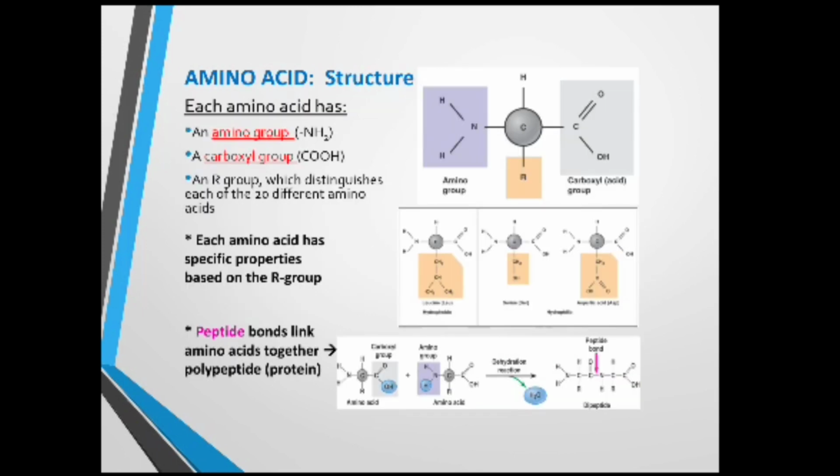Now we'll see amino acids. Here you can see the structure of an amino acid in the diagram. Here there is an amino group, that is NH2, and a carboxyl group, that is COOH. Each amino acid has specific properties based on the group. Peptide bonds link amino acids together to form a polypeptide, that is, a protein.